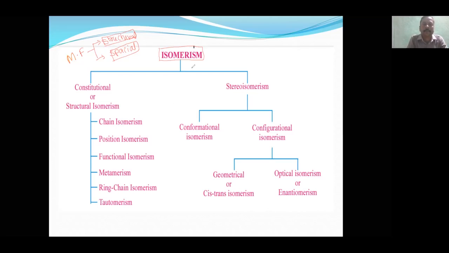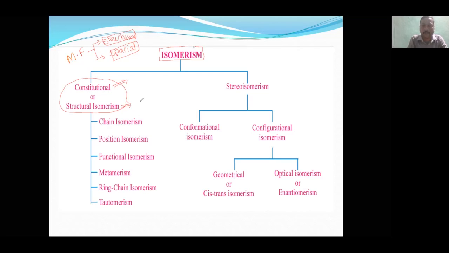So isomers are divided into two types. If their structure itself is different, they are called structural isomerism, or sometimes, to make it a hi-fi question, constitutional isomerism.